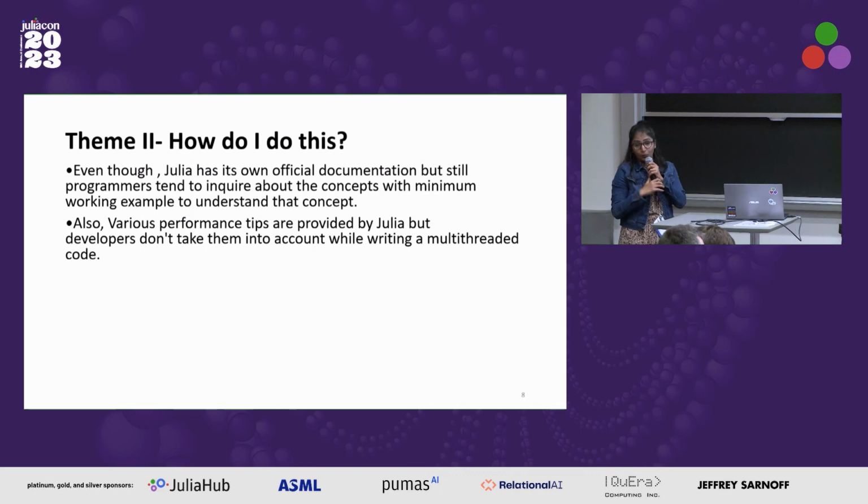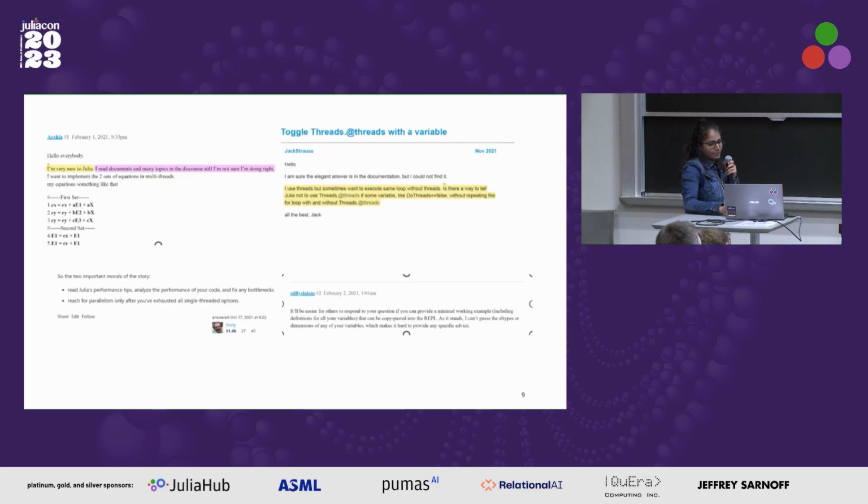Also, I have seen that various performance tips have been provided by Julia before writing multi-threaded code, but nobody takes them into account while writing. So it's a problem. These were some of the posts that we found where people have written about this. In one of the posts you can see, "I'm sure the elegant answer is in the documentation, but I am not able to find it." And then, "I have read the documents and many topics in the discourse, but I'm still not sure if I'm doing it right."